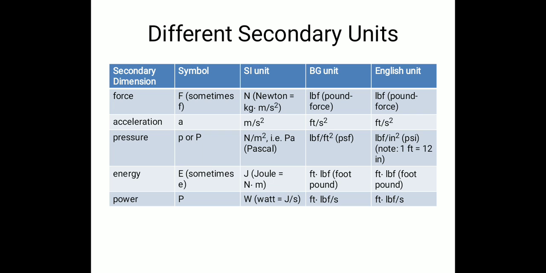And the SI units for these secondary dimensions are Newton, or sometimes kilogram meter per second square. Then acceleration is meter per second square, pressure is Newton per meter square, or sometimes it is also called Pascal. Energy is in joule or Newton meter, and power is measured in watt, that means joule per second, and other units are also given.